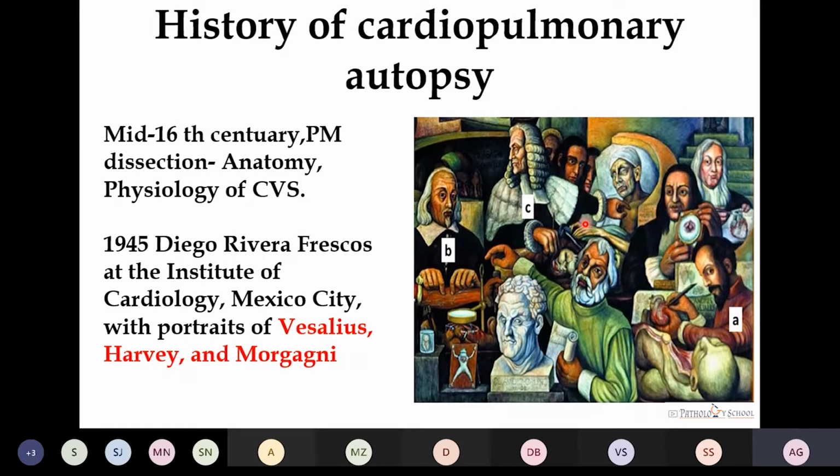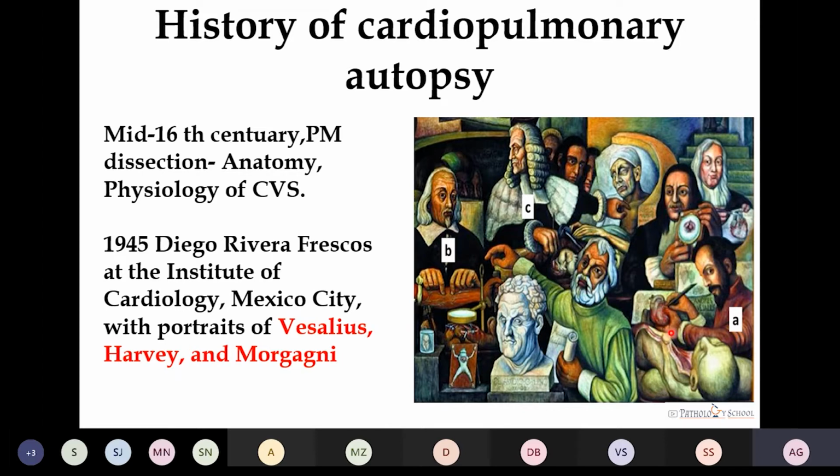A here is Vesalius. He is holding a human heart and dissecting it. B shows Harvey. He's palpating the superficial blood vessel. And Morgagni is in this painting C. He's pointing towards the sternum of the person. A is Vesalius. He is dissecting a human heart.